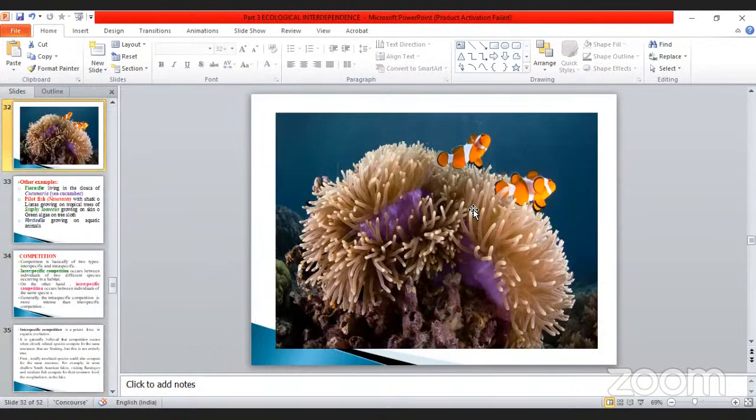So for example, the tentacle is here. The tentacle has a specific poisonous substance. When a fish touches it, what happened? It emits the poison, so the fish undergoes paralysis. So these are the examples.